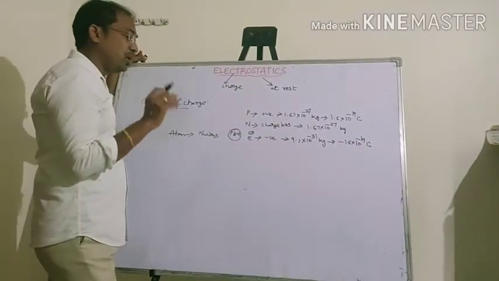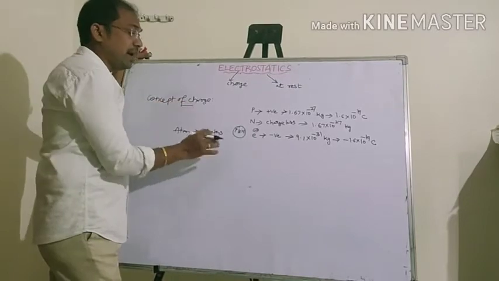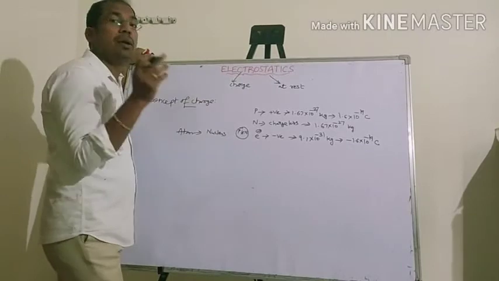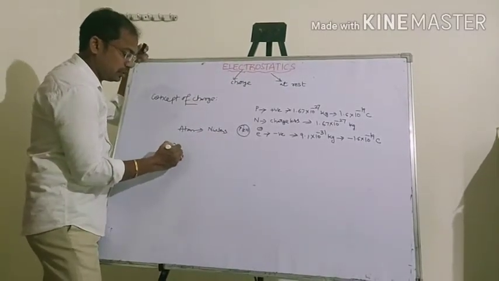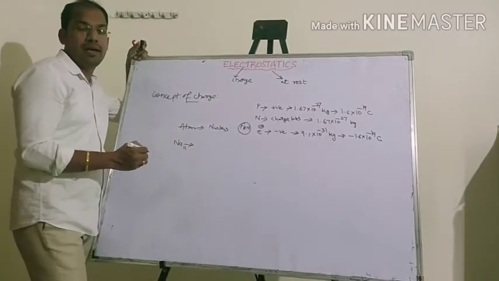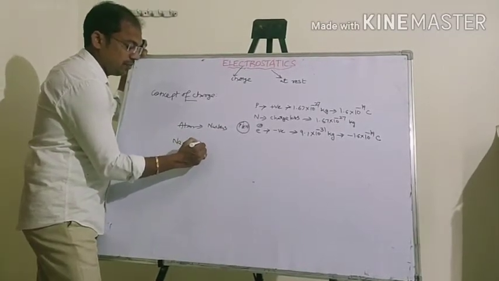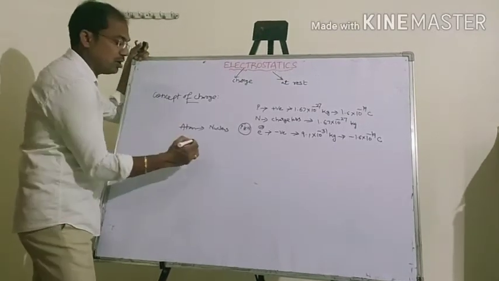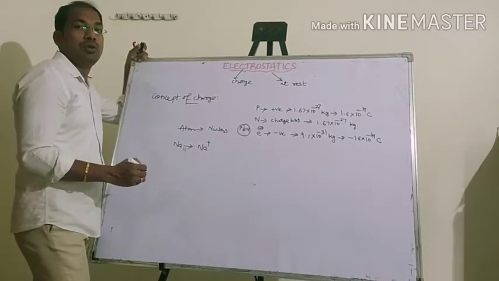Every substance is stable because it has an equal number of positive and negative charges. For example, sodium has atomic number 11. Sodium loses one electron and changes into a sodium ion.